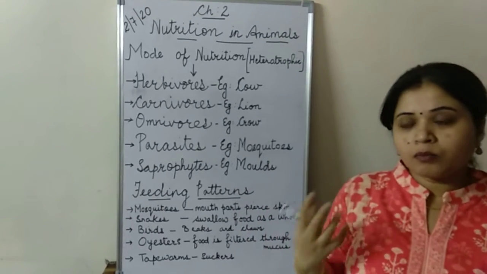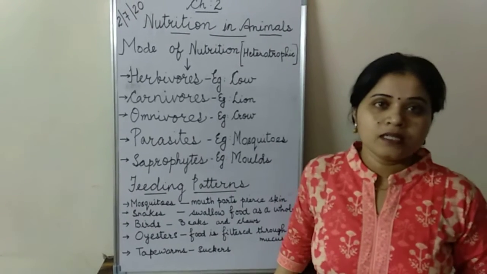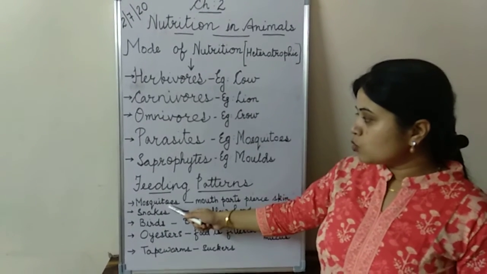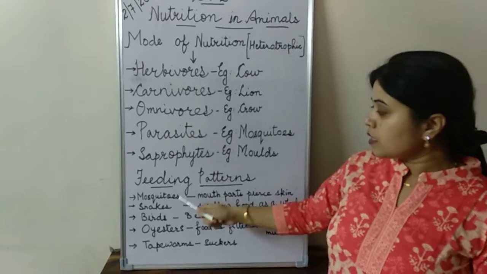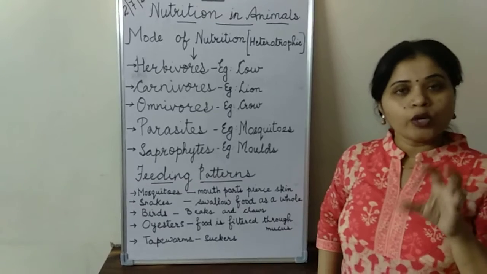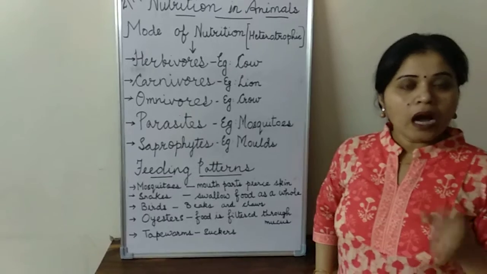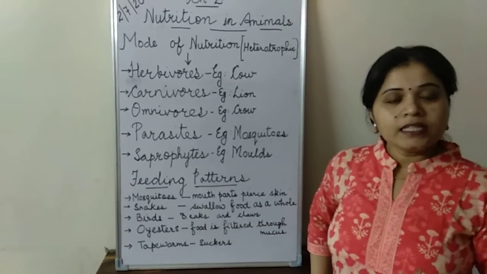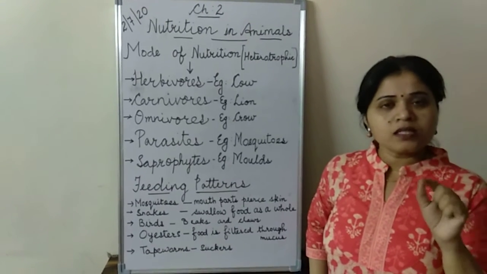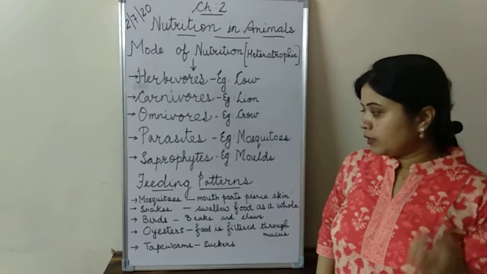Now some feeding patterns are seen in some of the animals that entirely depend upon the food which the animal is taking. Some examples are given in your book which show the feeding patterns. That is mosquitoes, as we have discussed here, they are parasites. Mosquitoes have got mouth parts which are able to pierce into the body of the host so that they can suck the blood easily. Another example you can take is leeches. Leeches are also organisms which you can see in forest, in trees, etc. They have got particular piercing organs. Piercing means something that can make a hole inside your body and then suck the blood.